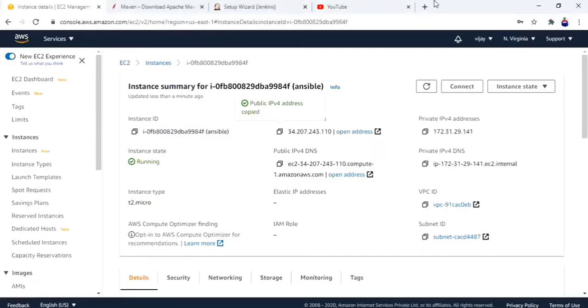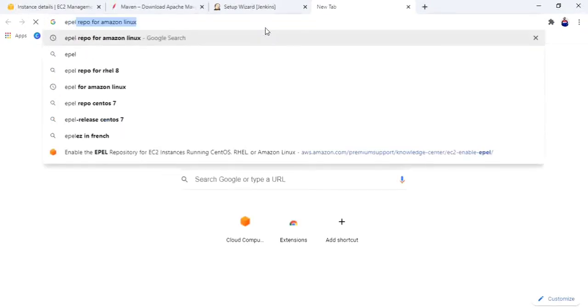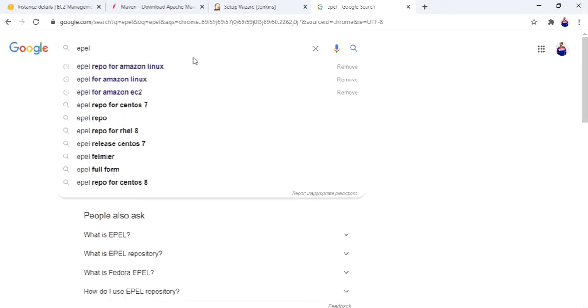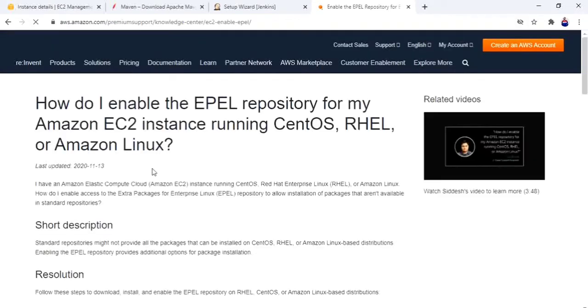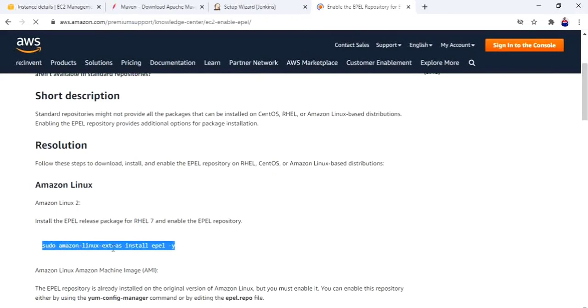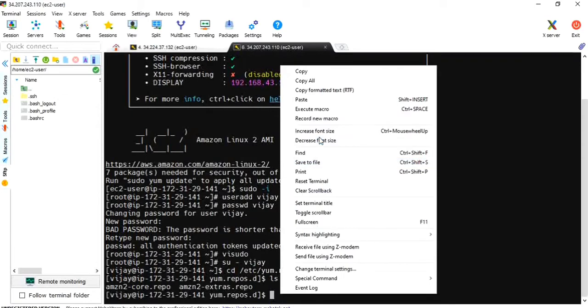Okay, for that let me go to EPEL for Amazon Linux. I have taken an Amazon Linux instance, that's why I'm going for Amazon Linux. Copy this. Paste.